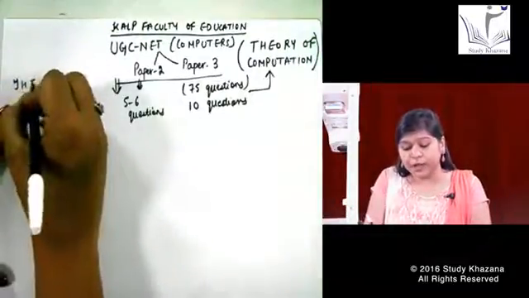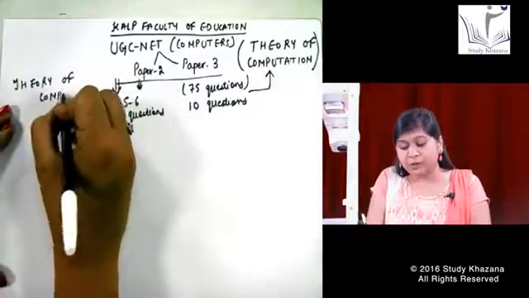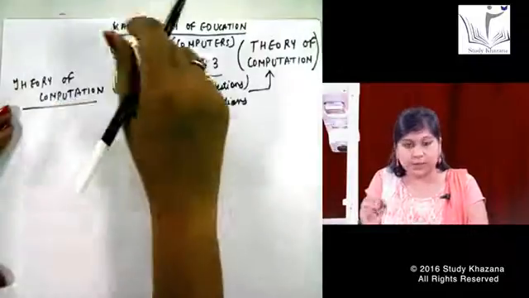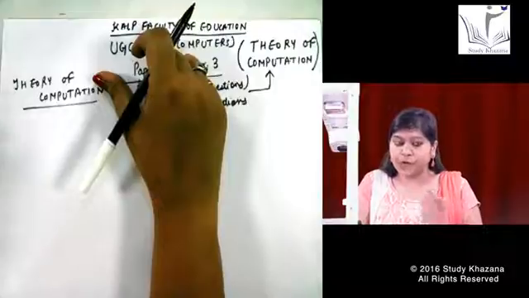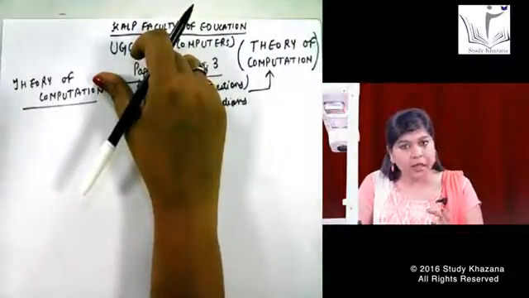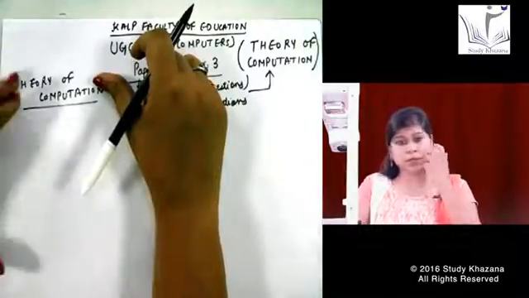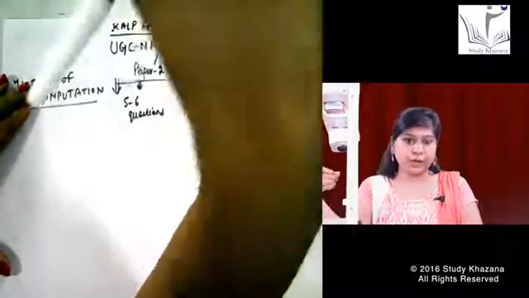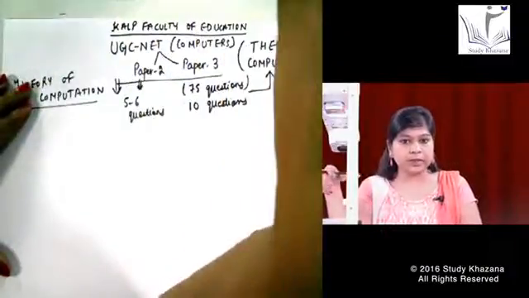First of all, why do I call this subject theory of computation? Right now in the market, every research in computer science is based on theory of computation. If we talk about the robotics world, if we talk about satellites, everything is based on the computation level we are discussing. Suppose I have to make a machine and I want it to calculate a sum of 1000 numbers. Will I be able to calculate these 1000 numbers?